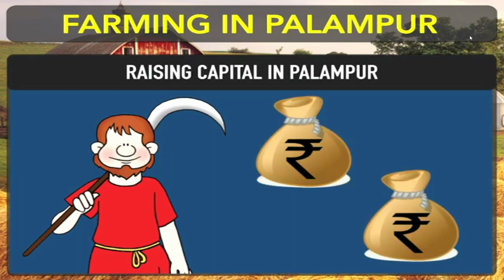Dear students, now we'll talk about the requirement of capital in the production of various kinds of crops by farmers at different levels. Money is required by the poor farmers as well as rich farmers also. Most of the small farmers have to borrow money to arrange for the capital. Whatever amount of money they require, they are totally dependent on large farmers.